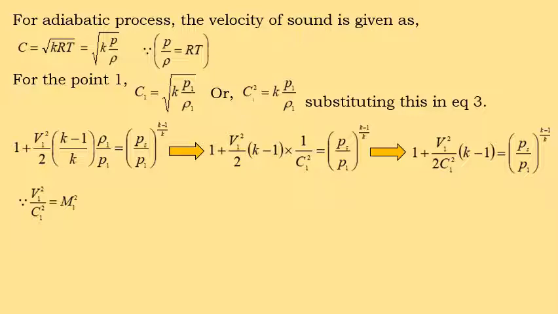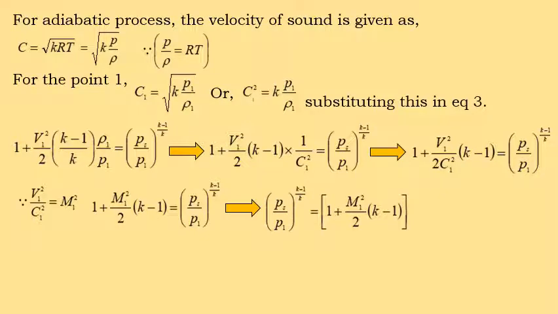According to the Mach number, which is the ratio of V by C, the Mach number square is V1 square by C1 square. So this equation becomes 1 plus V1 square by C1 square, that is M1 square, divided by 2, into k minus 1, equal to Ps by P1 to the power of k minus 1 by k.